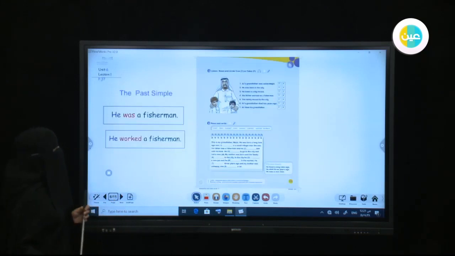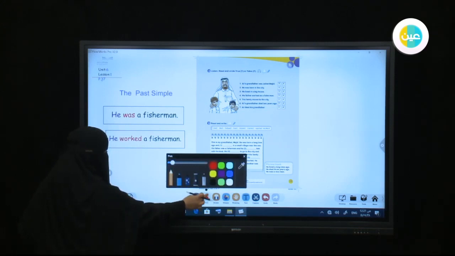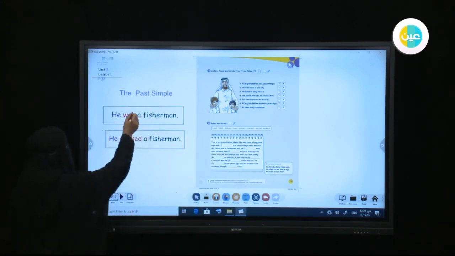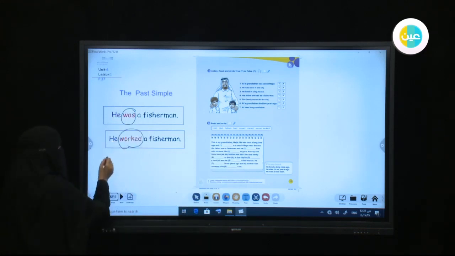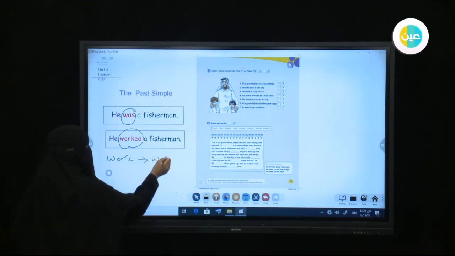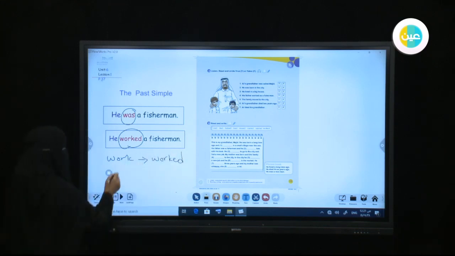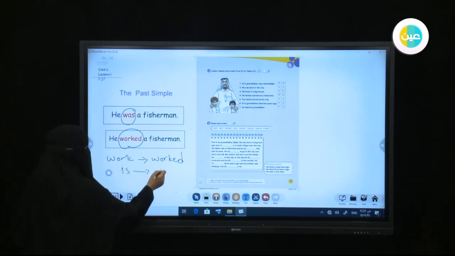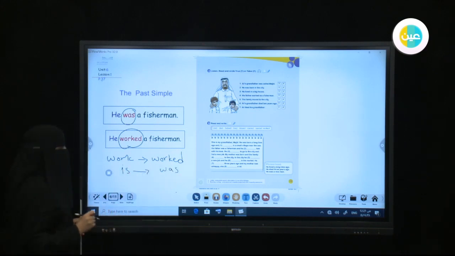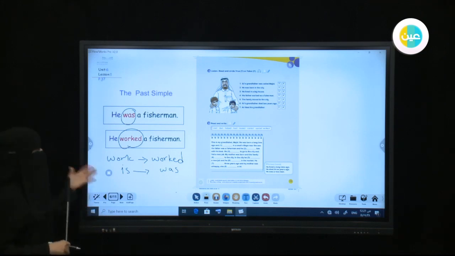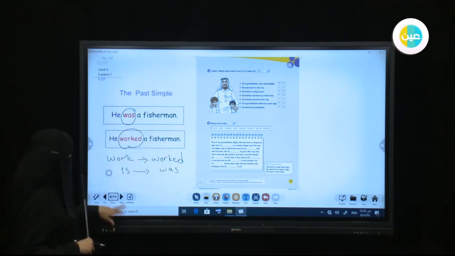Okay, let's go now to the past simple. He was a fisherman. So it means that we did something in the past. We are talking about something in the past, and "worked" is in the past. The base form "work" becomes "worked" when we talk about the past, and "is" becomes "was" when we talk about the past. Okay? So all these words and sentences are in the past.